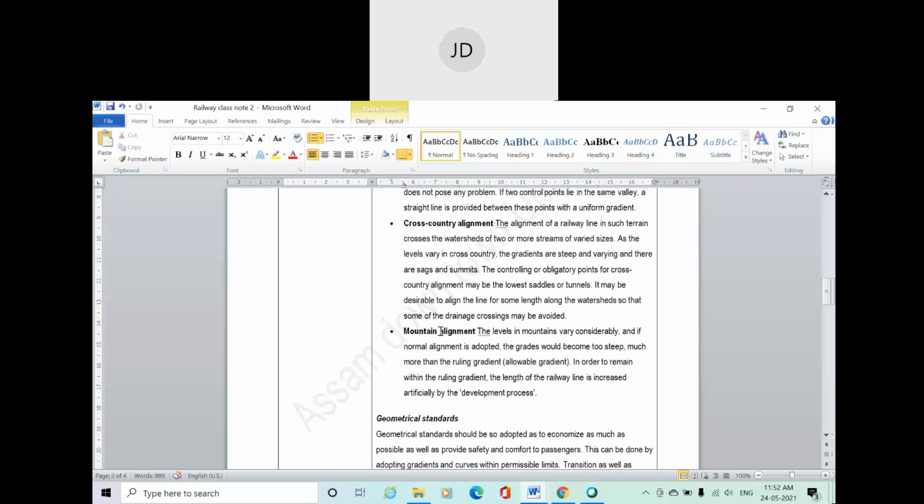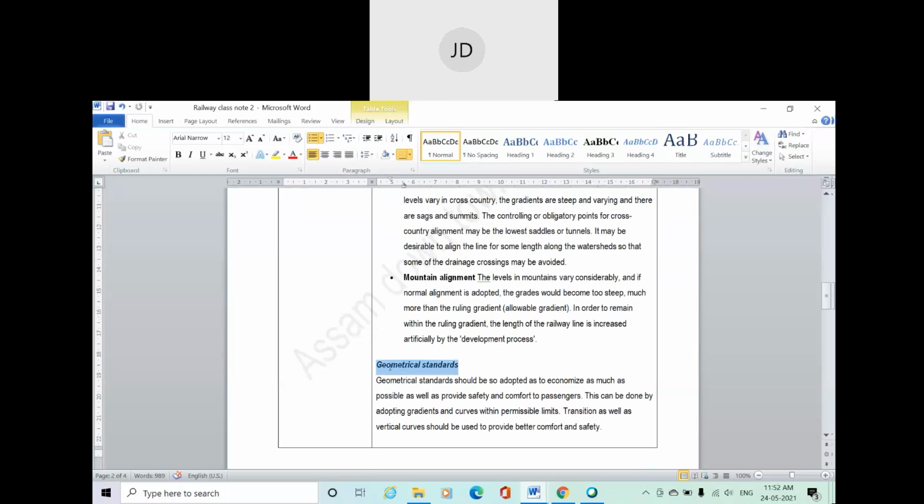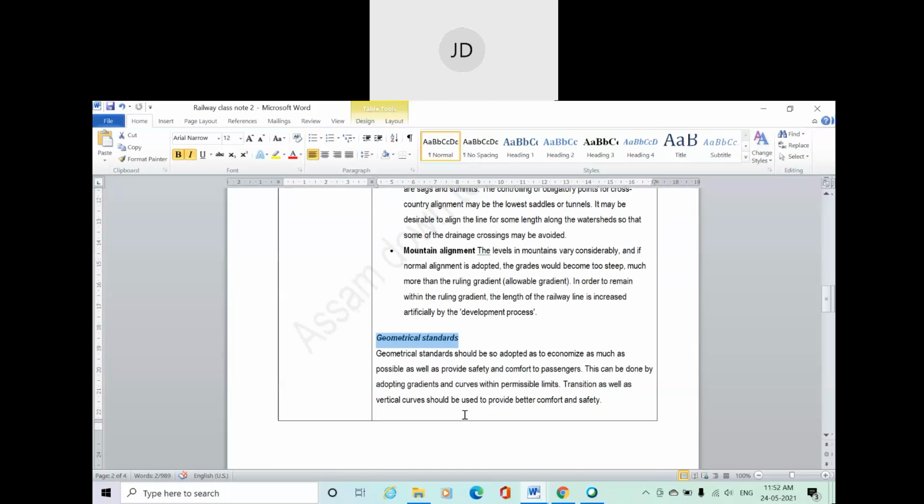Okay, you can also go through geometric design, or geometric standard. Geometrical standard is also one of the factors. The geometrical standard should be so adopted as to economize as much as possible, and also considering safety and comfort of the passenger. This can be done by adopting gradient and curves within permissible limits.